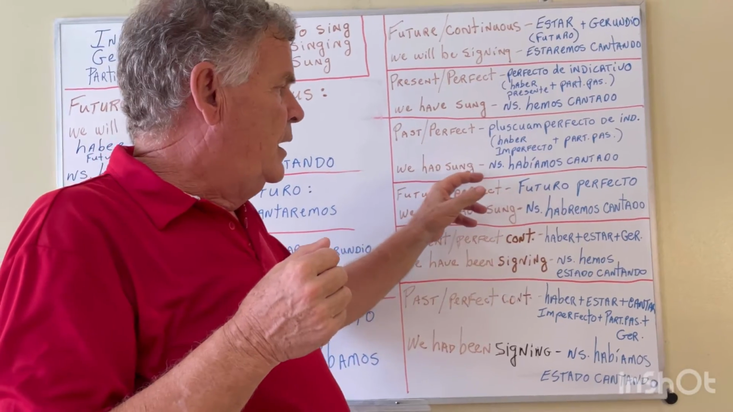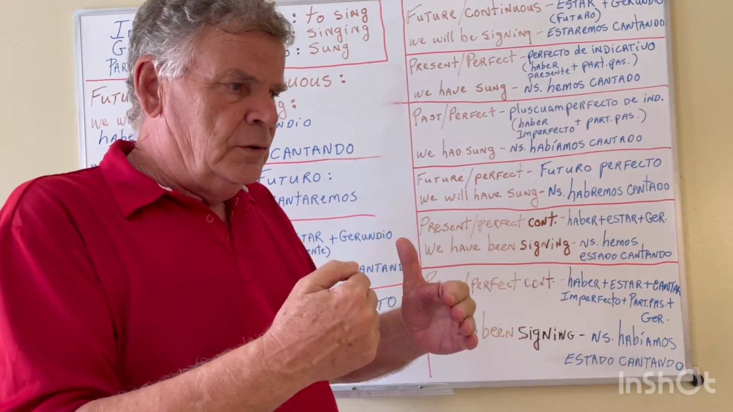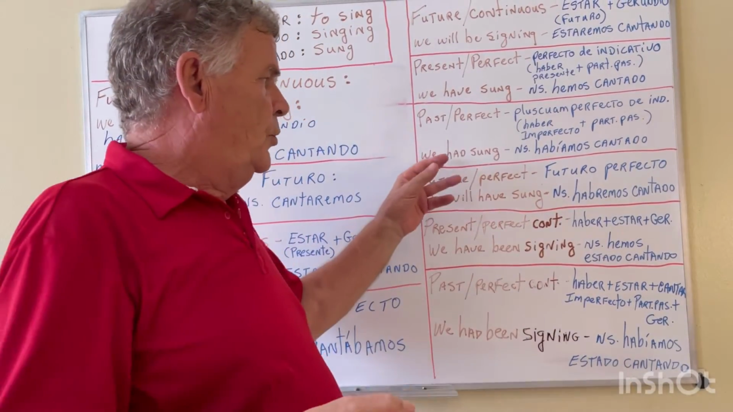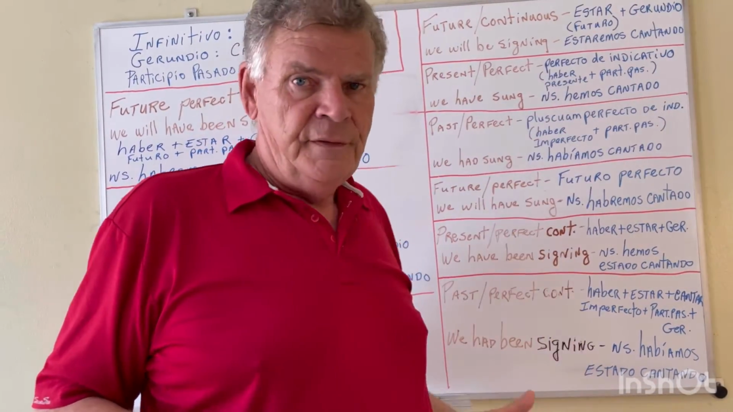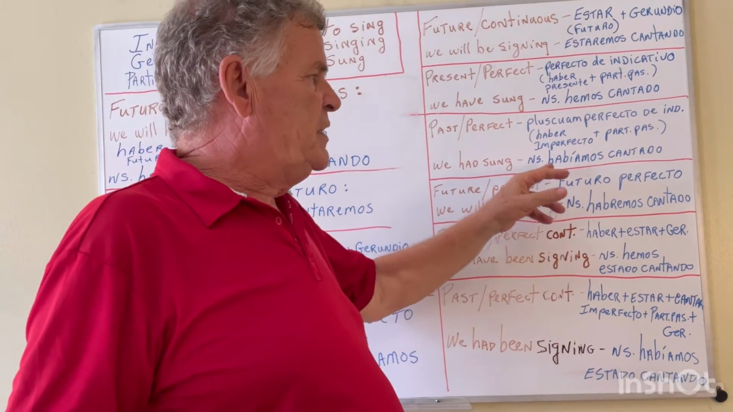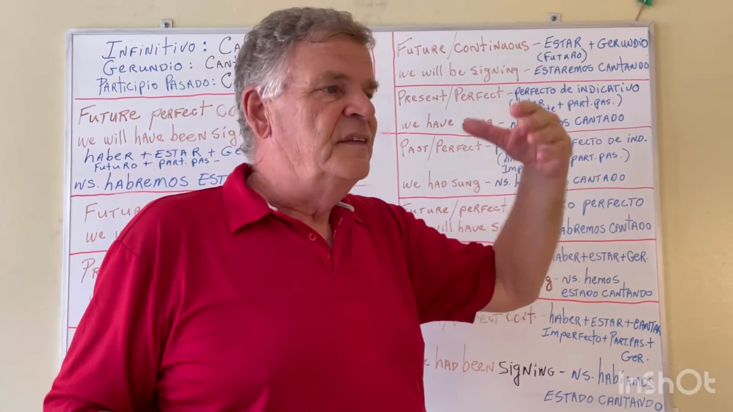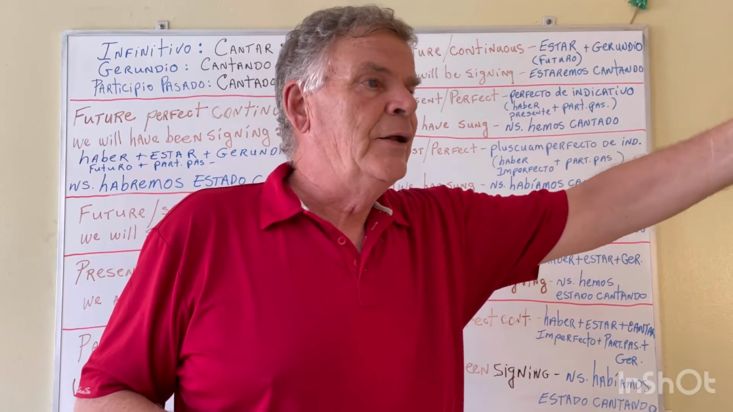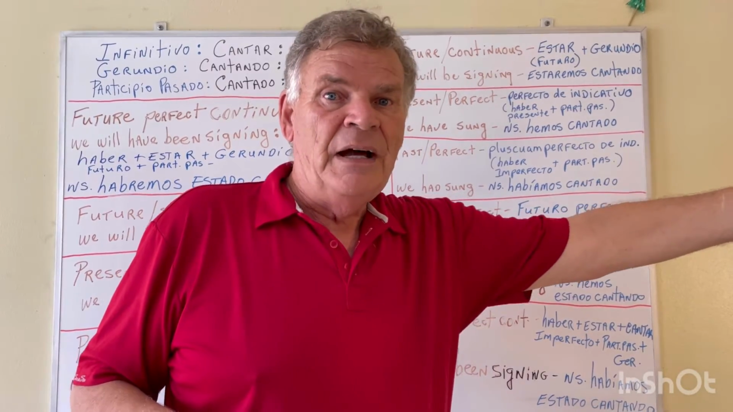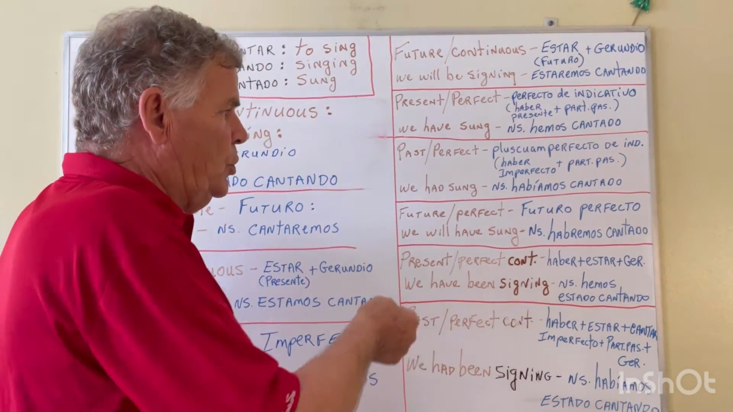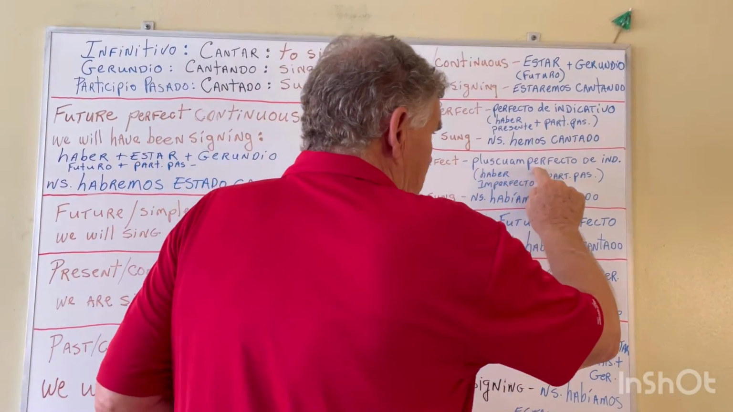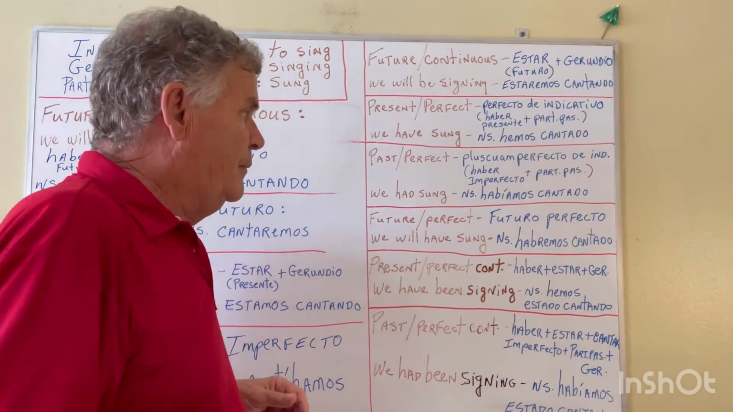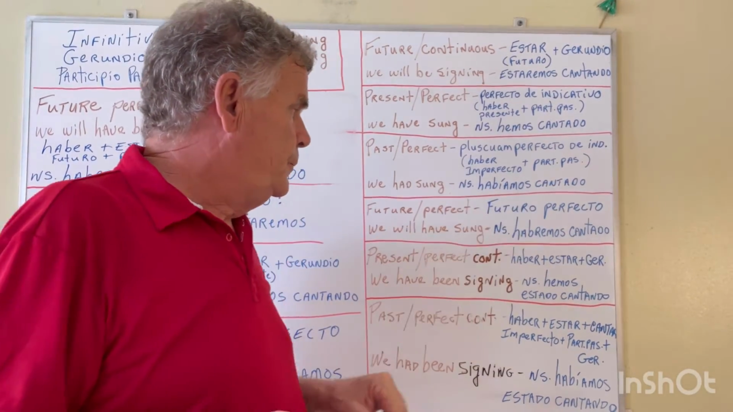Okay, so again, it's used as a preamble to something else happening. Okay, we had sung 10 songs when our parents arrived. Okay? Nosotros habíamos cantado 10 canciones cuando llegaron nuestros padres. Okay? Past perfect. Pluscuamperfecto de indicativo. Habíamos cantado.